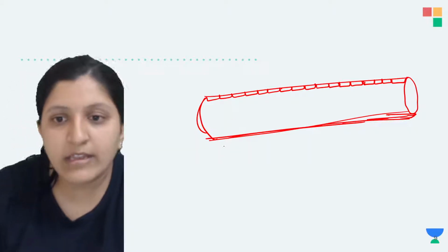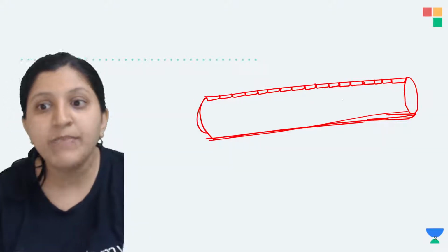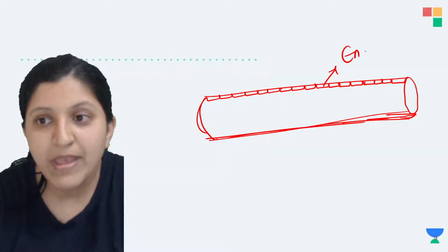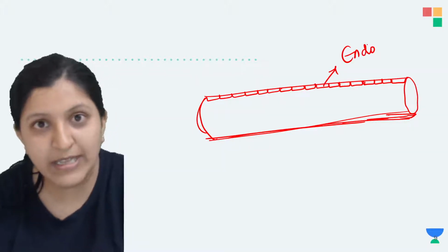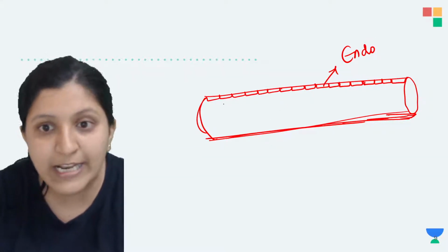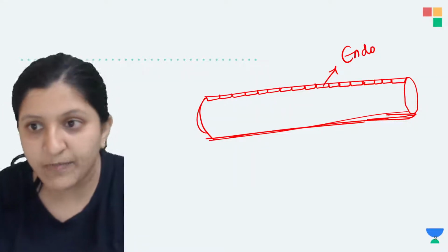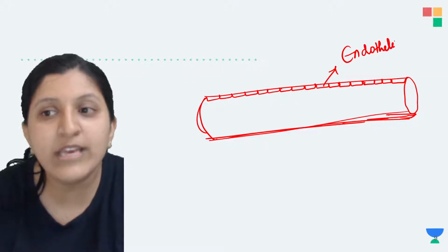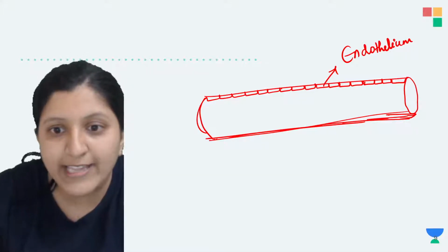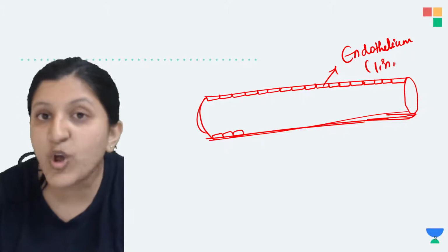Same way on the other side. Since it is lining the inside part, we call this an endothelium. So epithelium or endothelium, one and the same thing. The only difference is that this epithelial tissue, present as a single layer, is lining the inner side, so we can mention it as an endothelium as well. So this is lining, this is not covering.